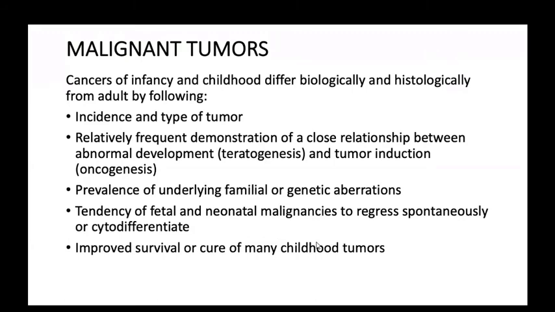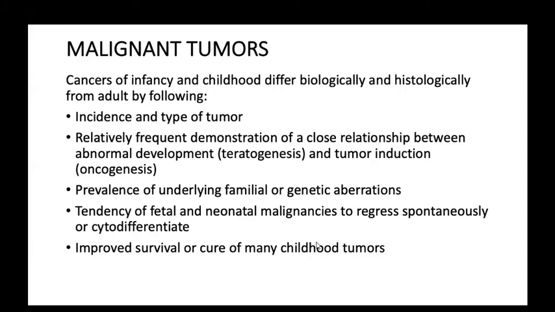Second, prevalence of underlying familial or genetic aberrations. They are present mostly, with an underlying abnormality related to a familial genetic disorder. Then there is a tendency of fetal and neonatal malignancy to regress spontaneously or cytodifferentiate. The tumors of neonates, fetuses and childhood mostly regress spontaneously, in contrast to adult malignancy. And this improves survival and cure of many childhood tumors. They have better survival than adults, a better cure rate.